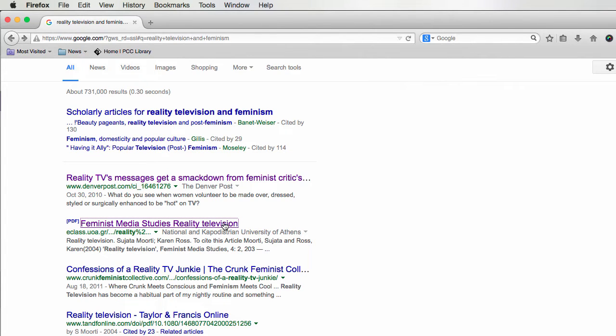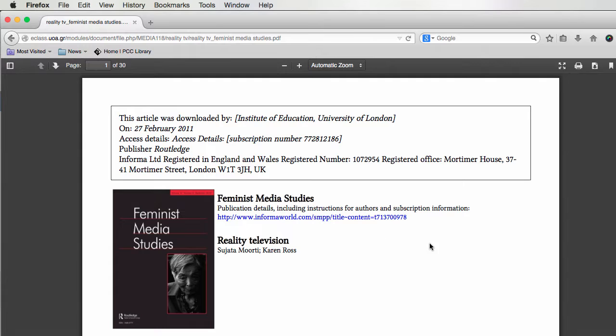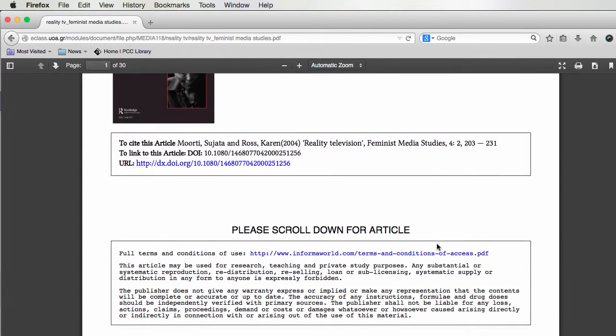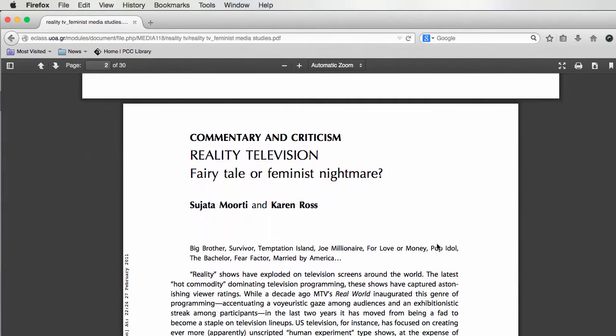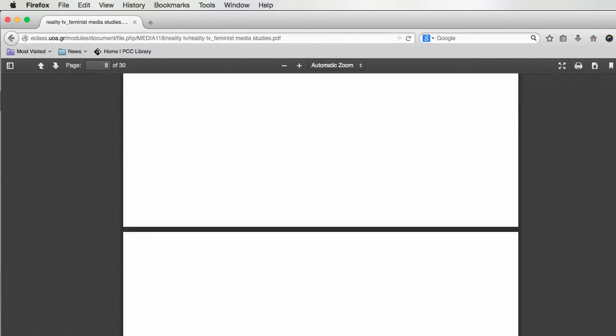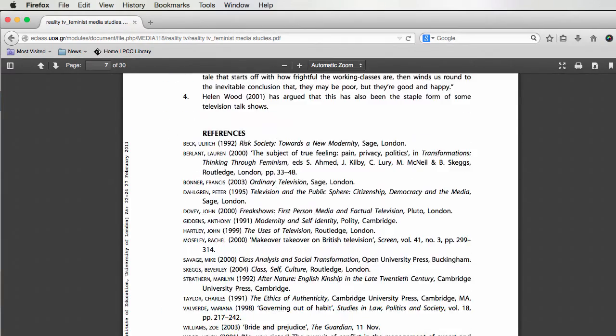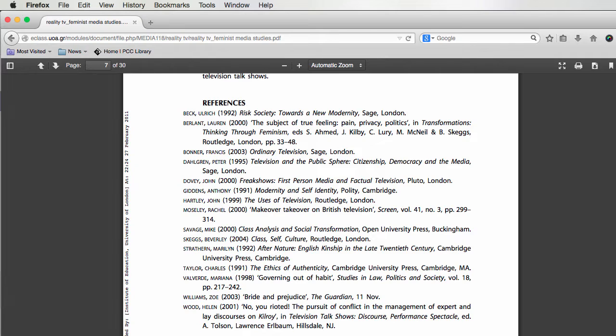Let's look at another result. This source looks different from the first. It looks like a bunch of articles about reality TV and feminism that are written by different authors. Most of them seem to contain references to other sources to back up their arguments.